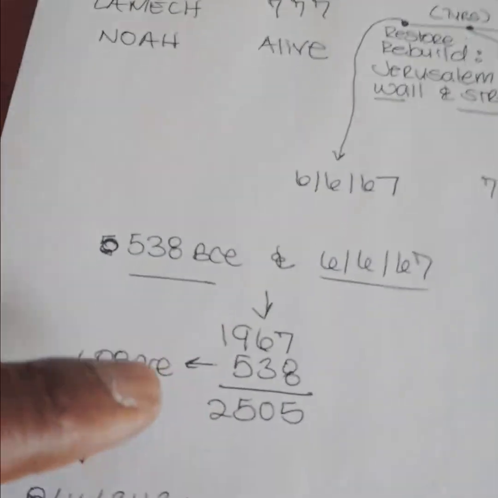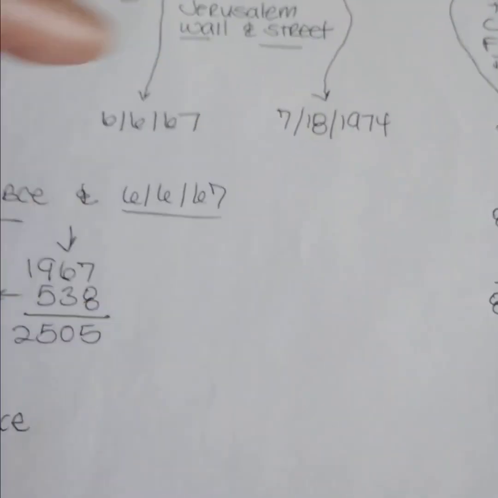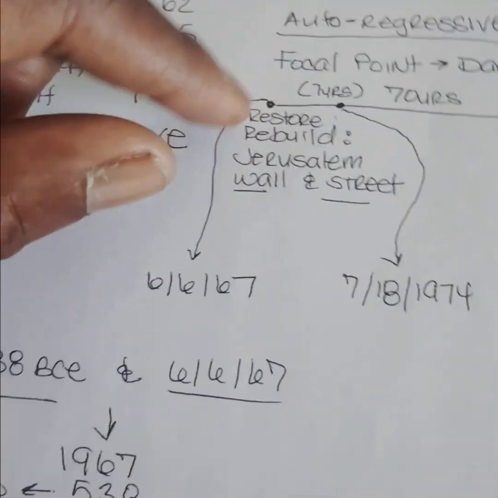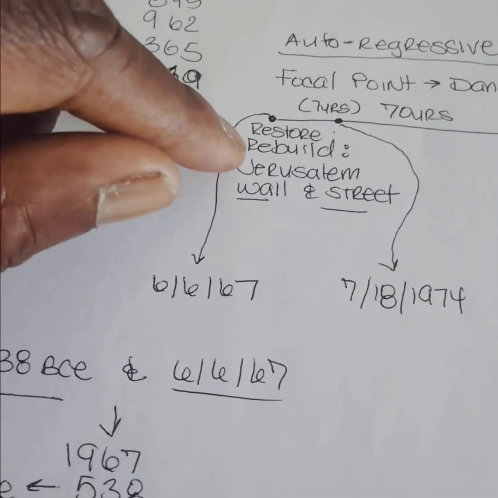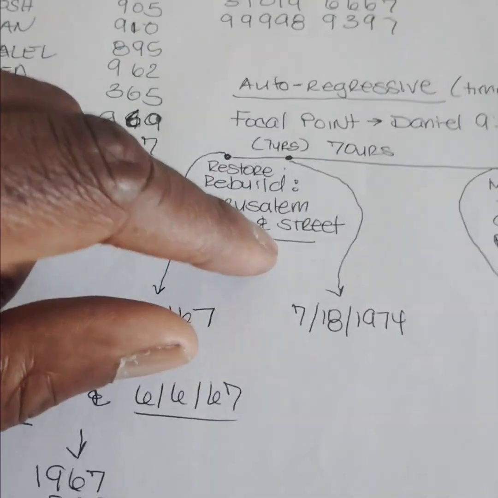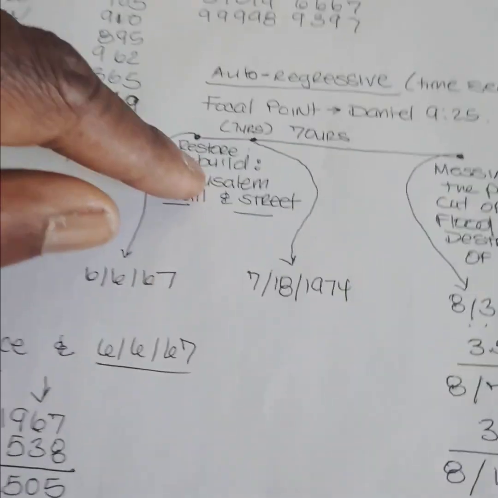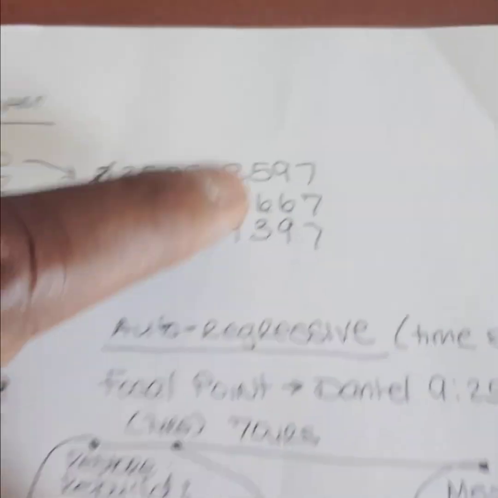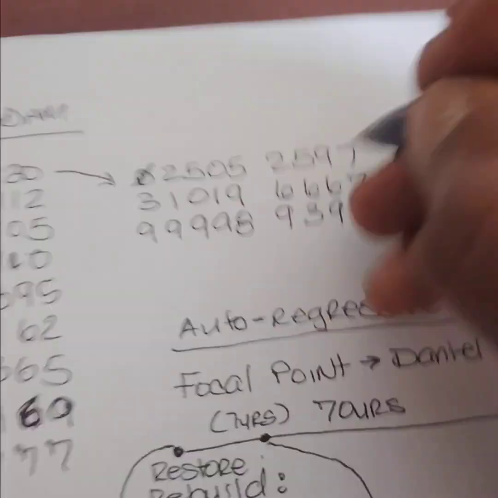First, we need to find a future event in our model that corresponds to Daniel 9. In it, it says what will happen. Jerusalem will be restored and rebuilt by the people, and a wall and a street are going to be rebuilt. This is particularly mentioned as a hint or a clue. And the date that I have associated with this is 6667, which you'll find right here. So we have one of our dates marked off right here.